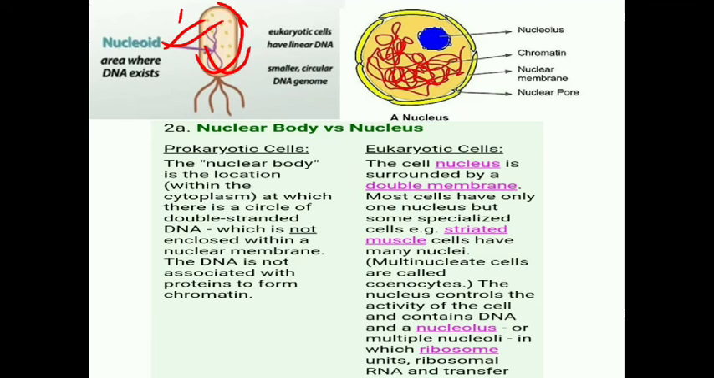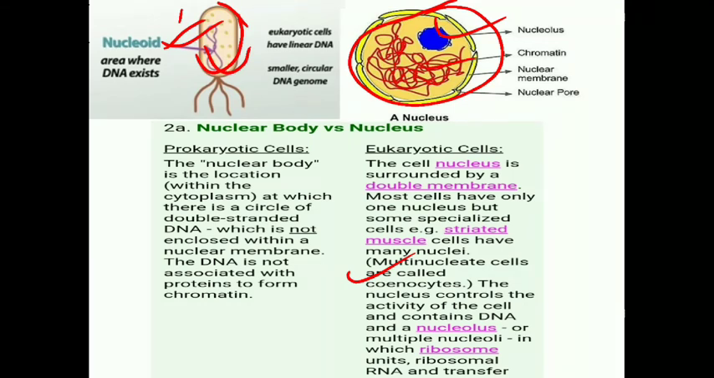While eukaryotic cells have a well-developed nucleus covered by a nuclear membrane, a double membrane. Most cells have only one nucleus, but some specialized cells have many nuclei. They are multinucleated and are known as coenocytes. The nucleus controls the activity of the cell and contains DNA and nucleolus, or multiple nucleoli, in which ribosome units are attached or present.